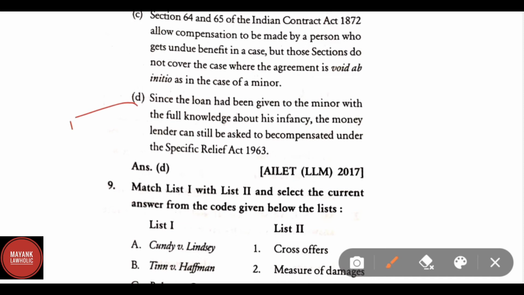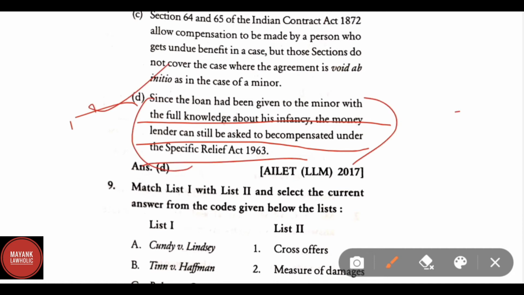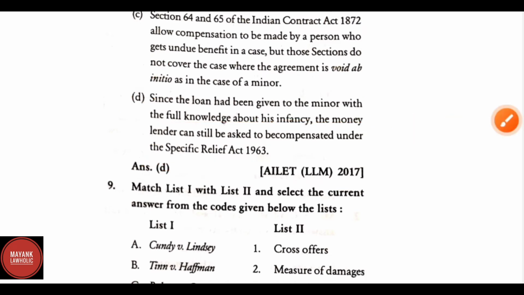Since the loan had been given to the minor with the full knowledge about his infancy, the money lender can still be asked to be compensated under Specific Relief Act 1963. This is the right option, but this was not observed in Mohri Bibi versus Dharmodas Ghosh.